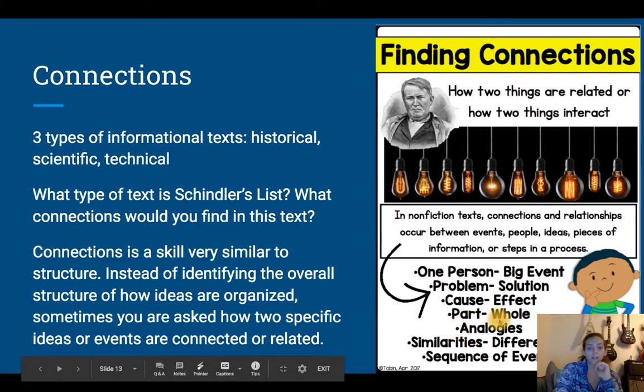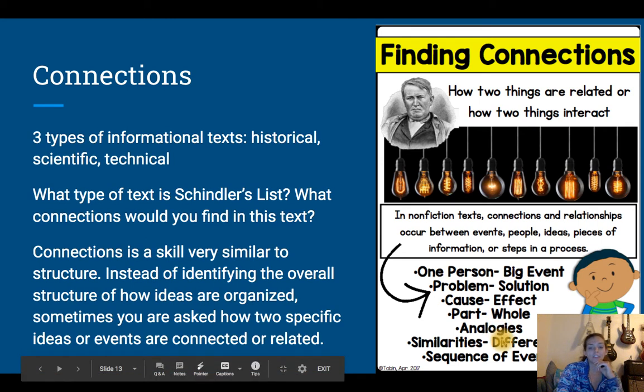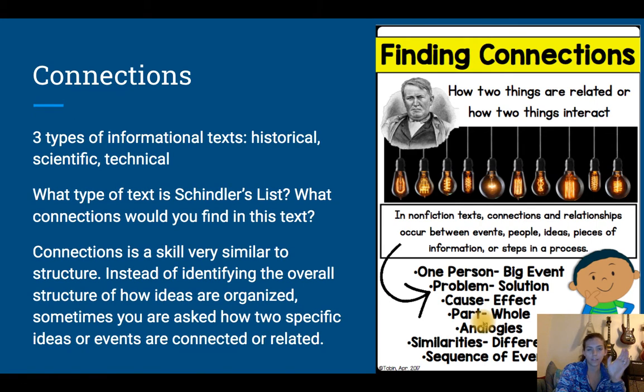There's part and whole, when you're given a part of something, and then it's added into the whole. That's often seen in technical or scientific texts. There are analogies when something is being compared. Similarities and differences, just like comparing and contrasting, and sequence of events. We're not going to pay as much attention to part, whole, and analogies. Don't worry about those as much. But we definitely want to be able to recognize one person, big event, problem and solution, cause and effect, similar and different, and sequence of events.